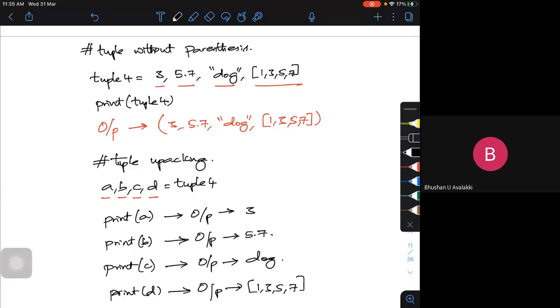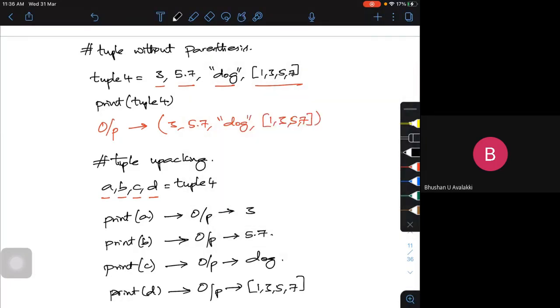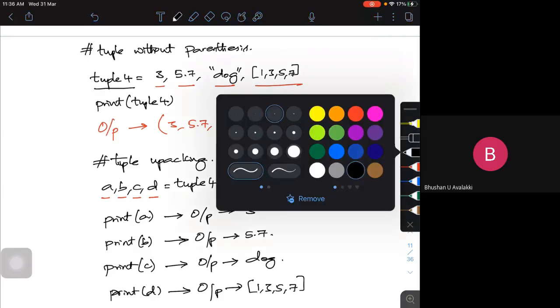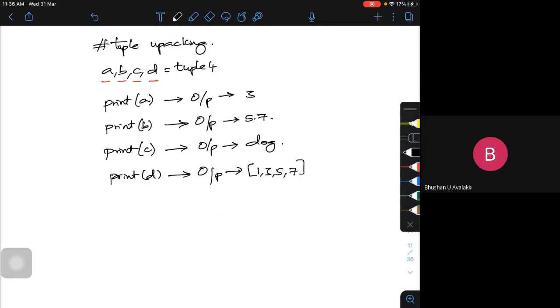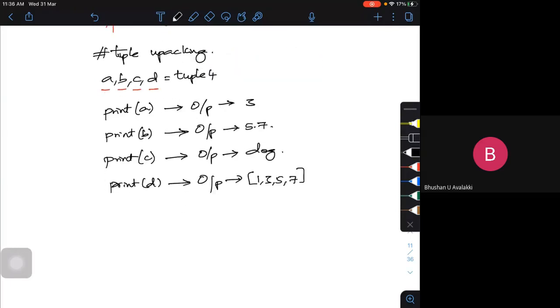So as I have created tuple 4, if I go and print type of tuple 4, what should be my output?